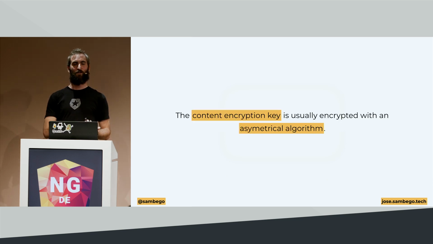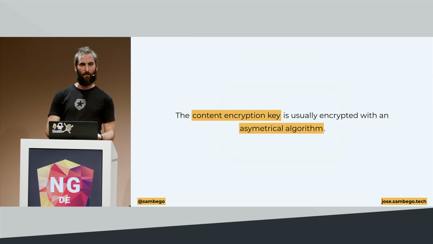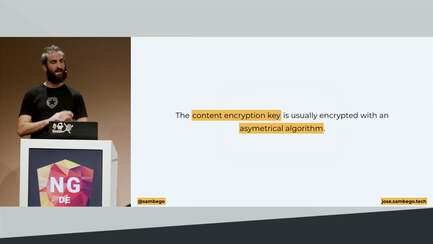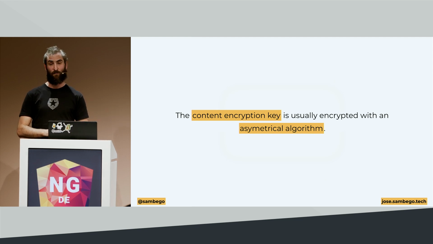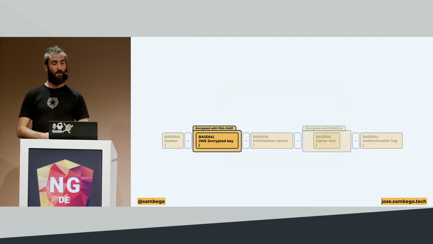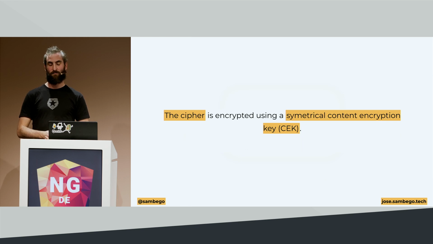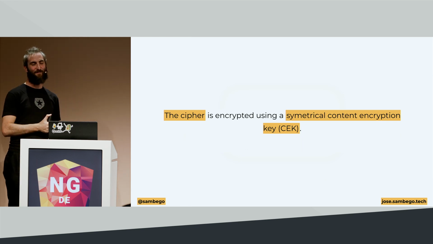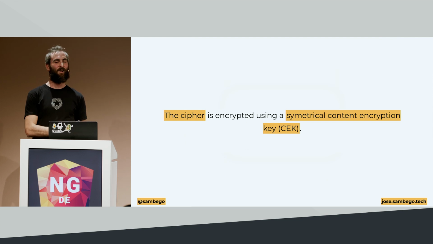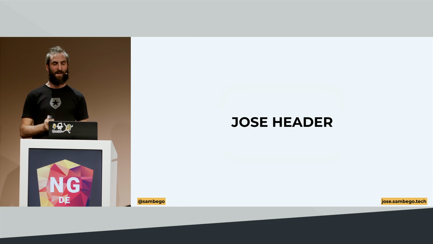The content encryption key is usually encrypted with an asymmetrical algorithm, which means that the content encryption key, the second part of the JSON Web Encryption object, needs to be decrypted first before we can decrypt the actual cipher. This is encrypted with an asymmetrical key because it's a small piece of data, it's just a key, so we know that it's not going to be a huge piece of data. The ciphertext is then encrypted using a symmetrical algorithm using that content encryption key that we have to decrypt first. So let's first look in the JOSE header.